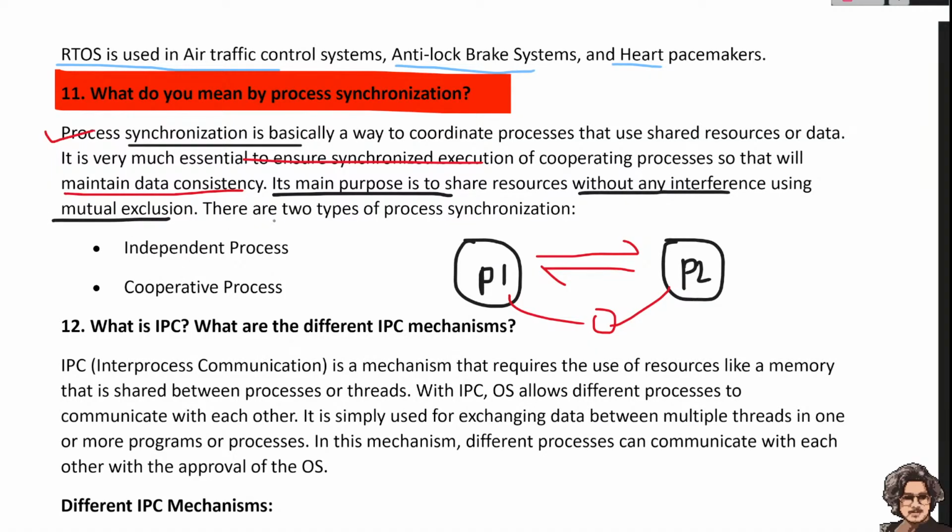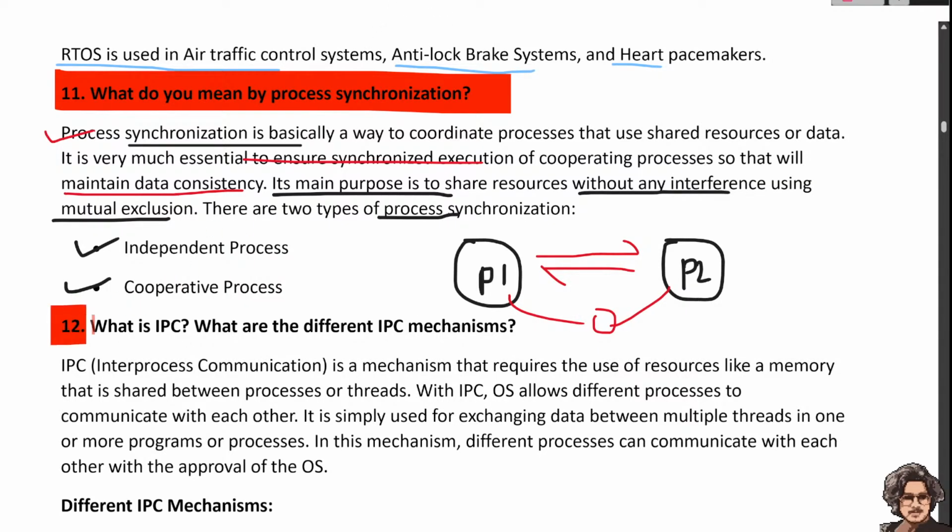There are two types of processes: independent processes and cooperative processes. The main definition of process synchronization is a way to coordinate between two processes which share the same memory, to maintain data consistency.